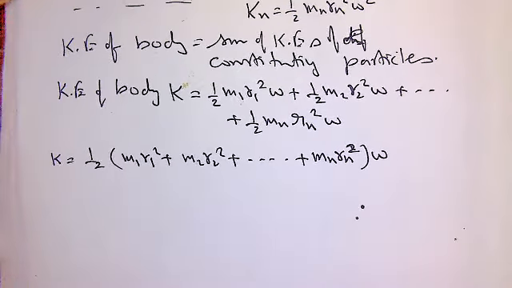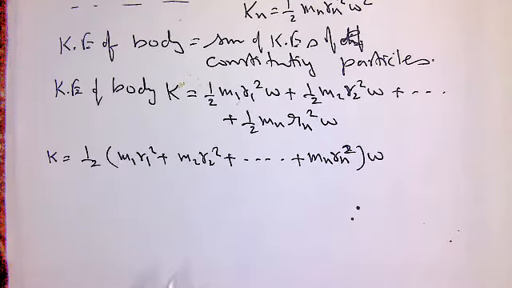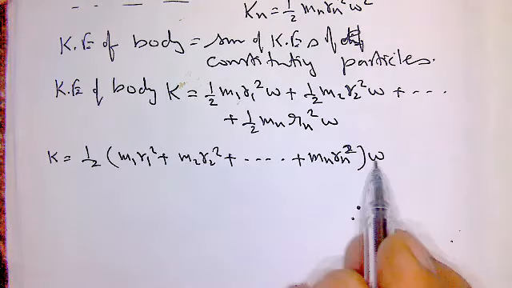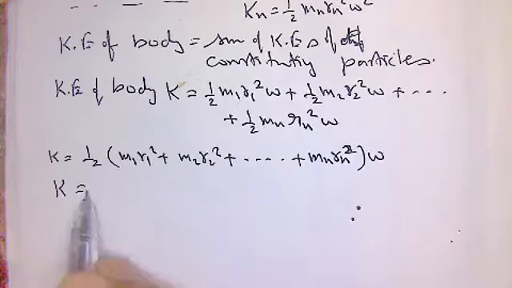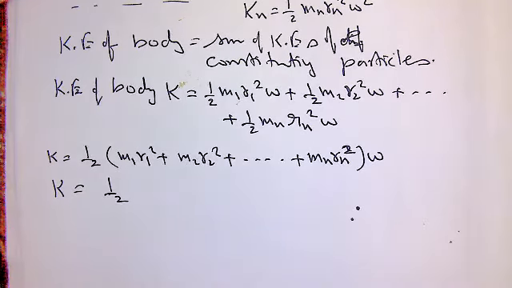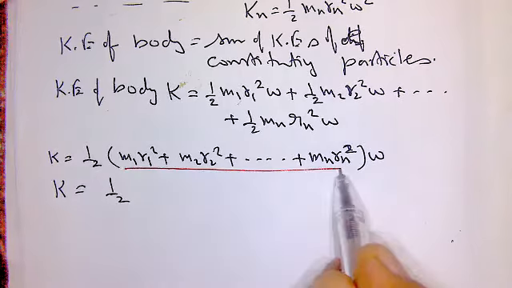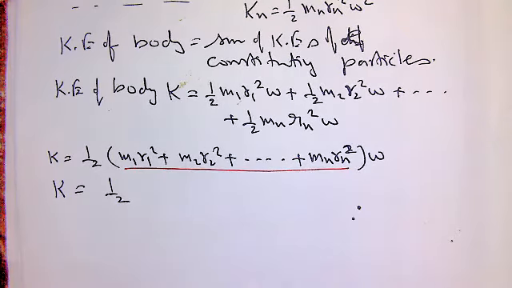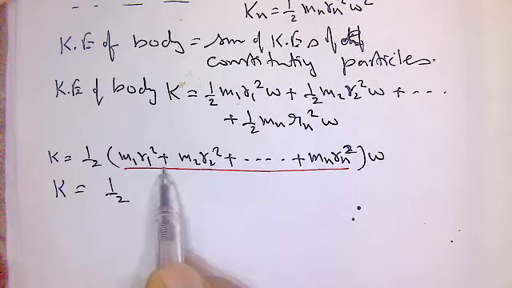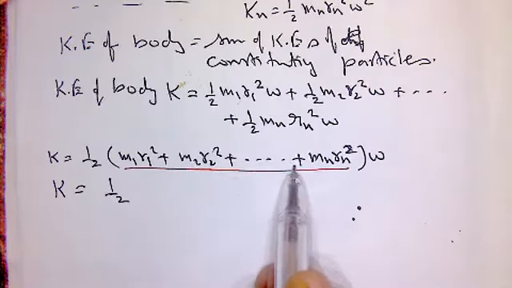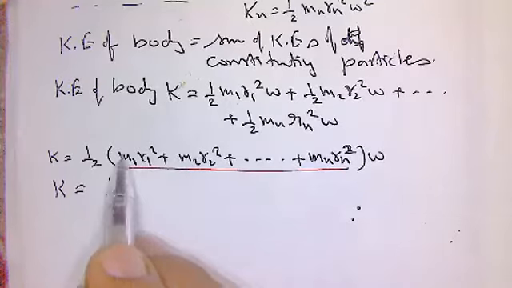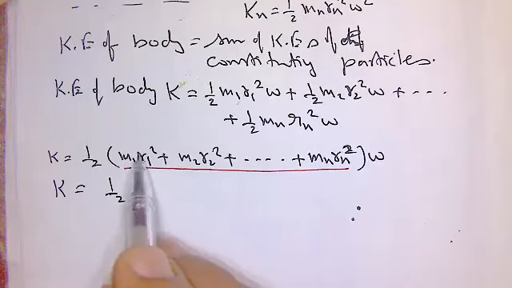So kinetic energy equals half (m1 r1 square + m2 r2 square + ... + mn rn square) into omega square. Now I write this whole thing as a new symbol. It is the sum of the product of the mass of a particle and the square of its perpendicular distance.